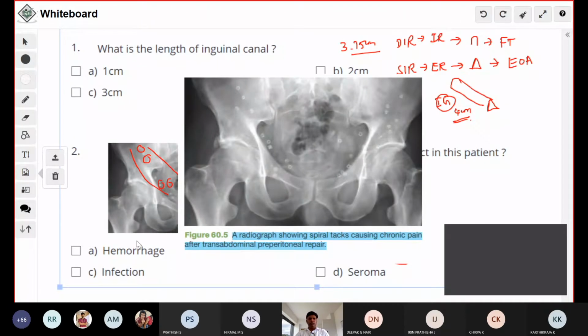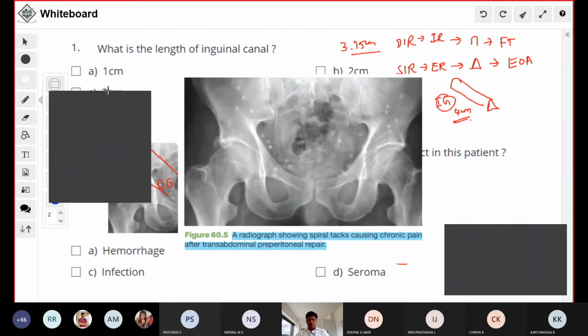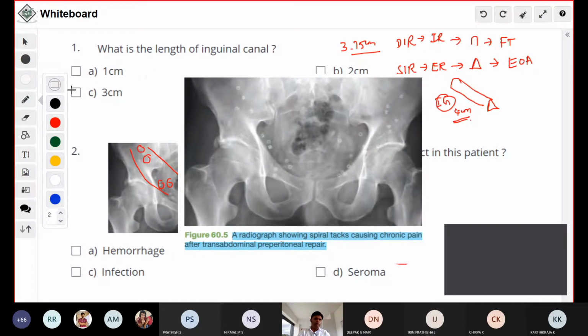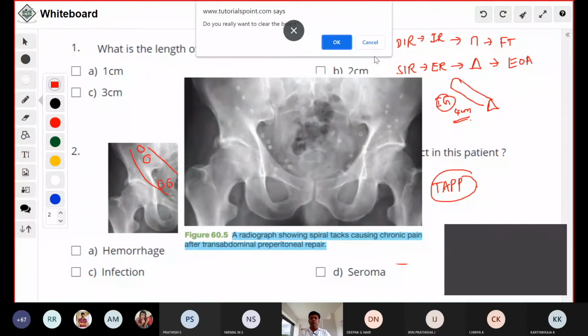Transabdominal preperitoneal repair. What you are seeing is a post-operative case of transabdominal preperitoneal repair. With that we'll go to the next question.